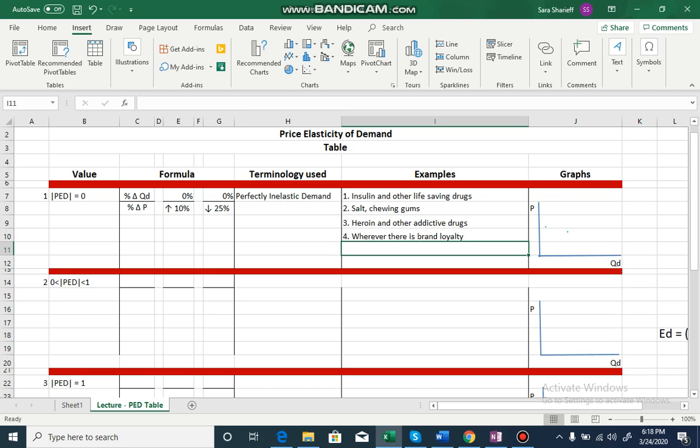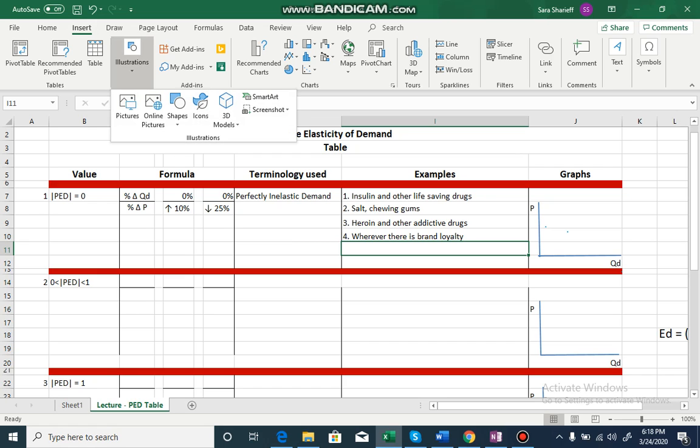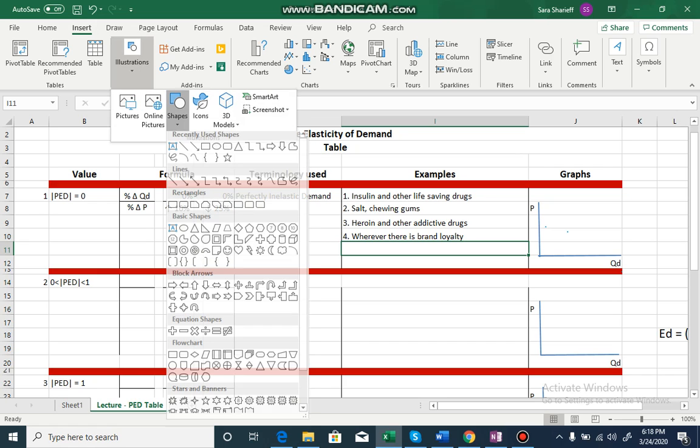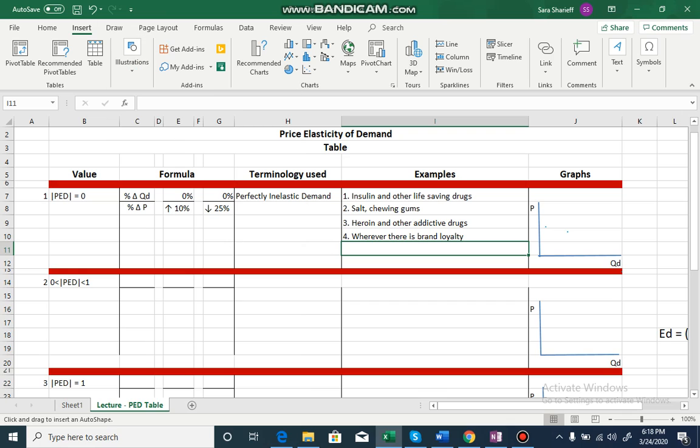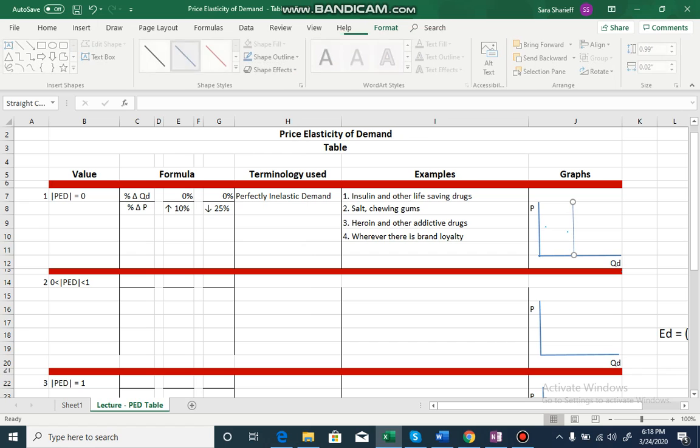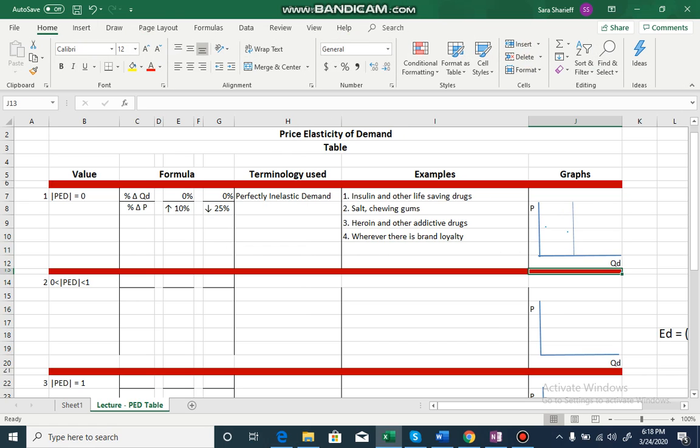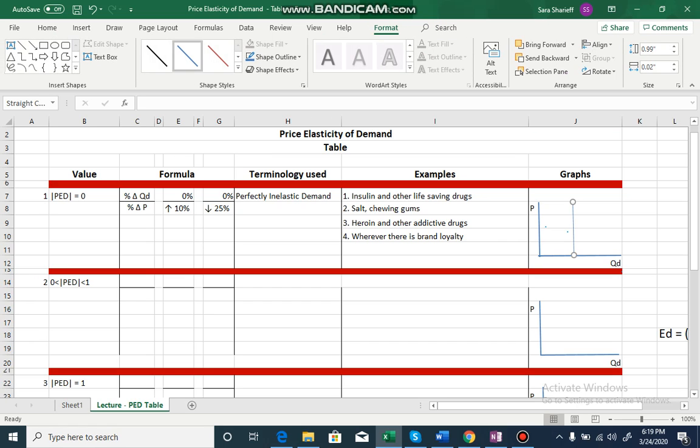How does the demand curve for goods which have a perfectly inelastic demand look like? It is a straight vertical line, like this. However high or however large or however small the percentage change in prices, quantity demanded is constant. Quantity demanded remains at the same place, same position.